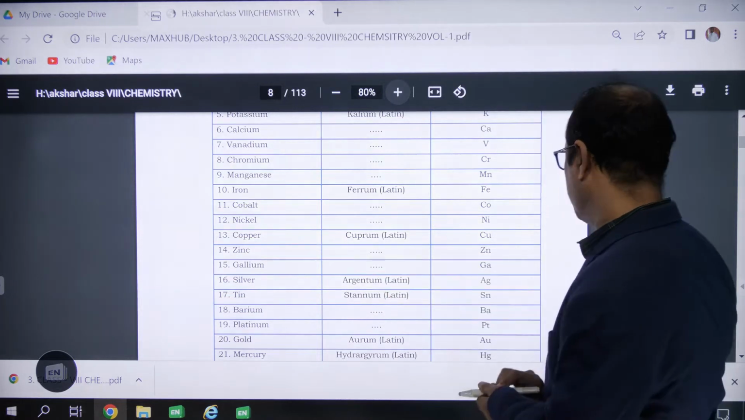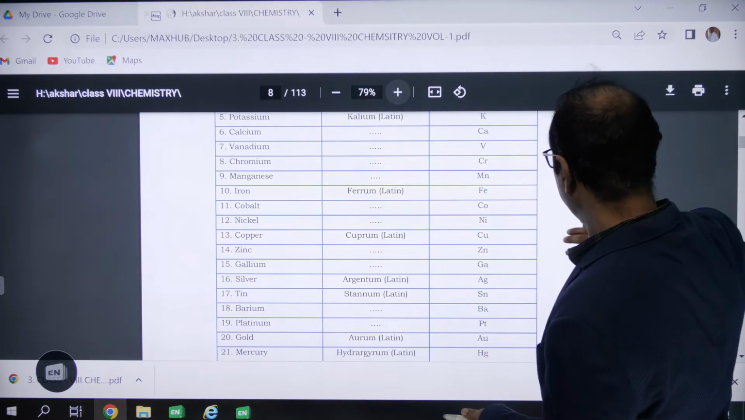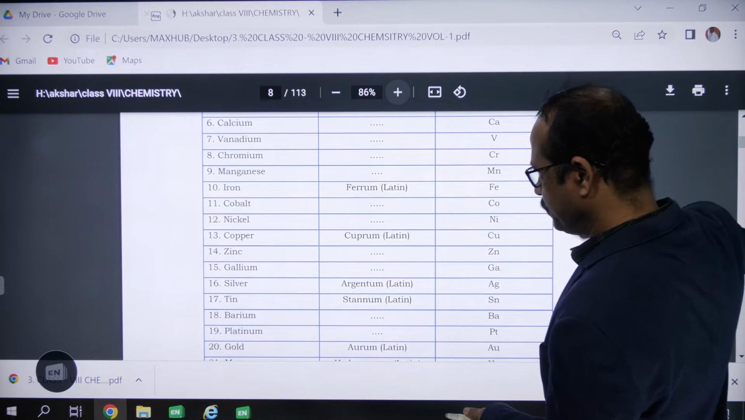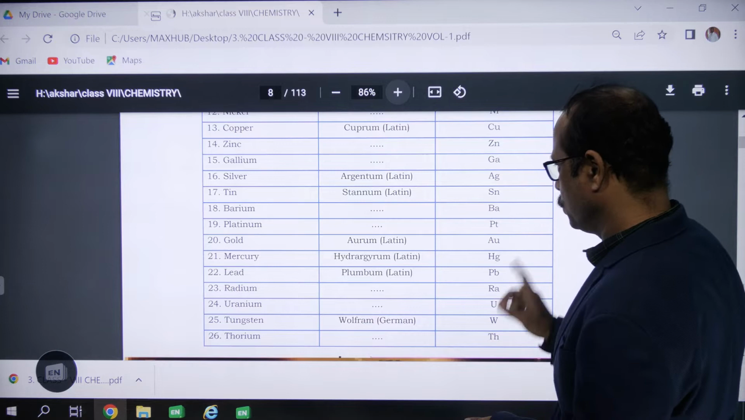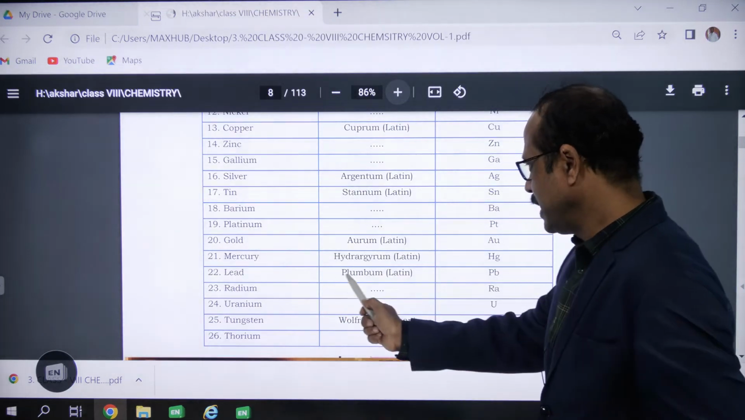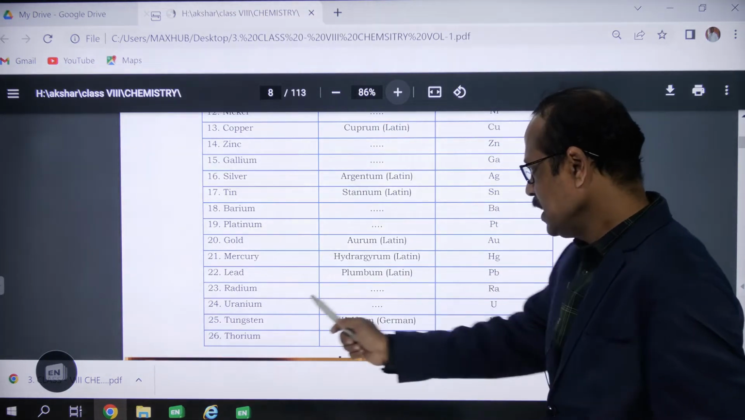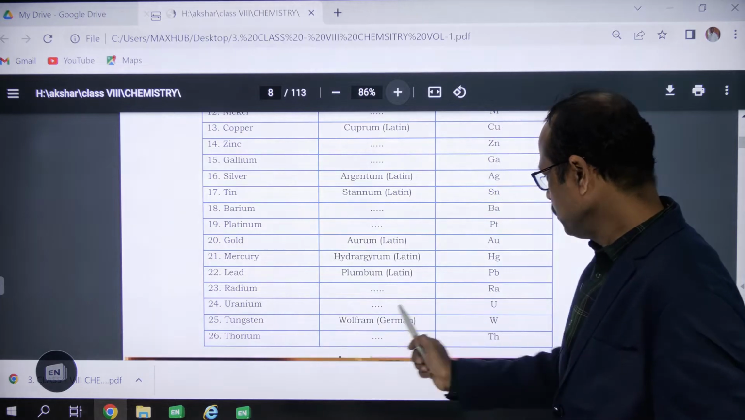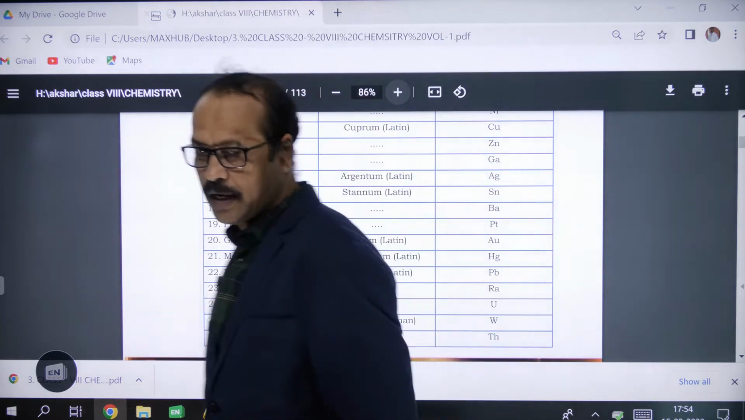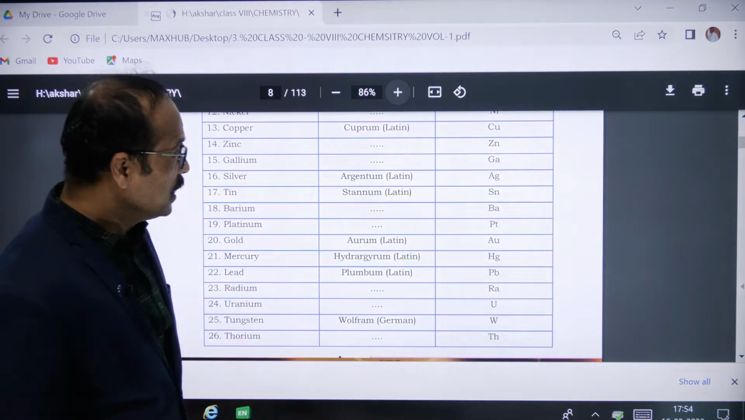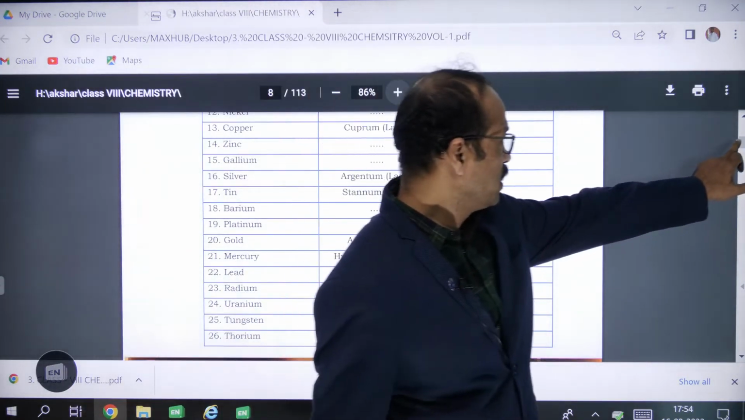Like copper, this we already discussed, right? So these are some of the elements and how the names are given. Similarly, lead: the Latin name is plumbum, the symbol is Pb. Next, tungsten is wolfram, and it is W. So these are the important elements you need to learn, meaning you have to learn them by heart, right?